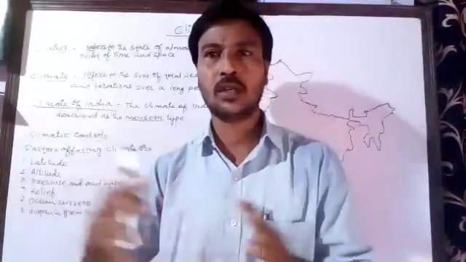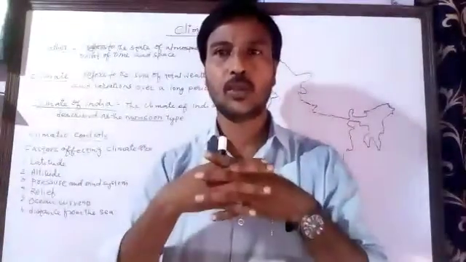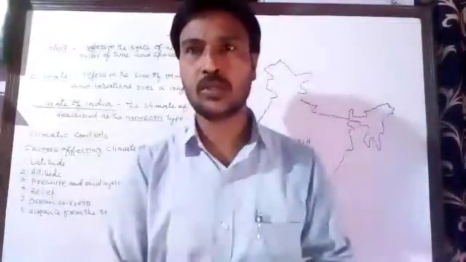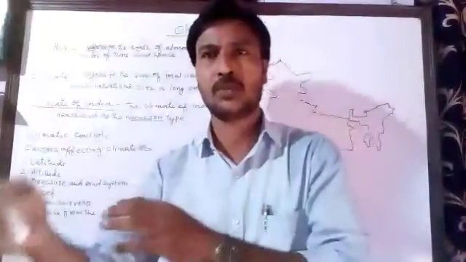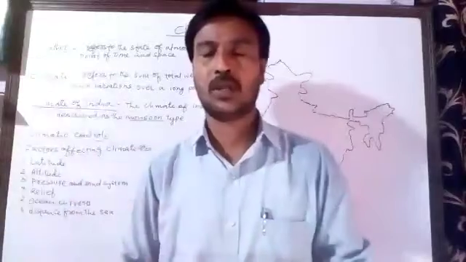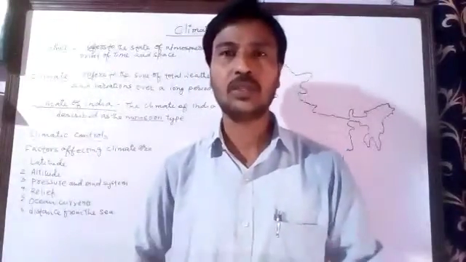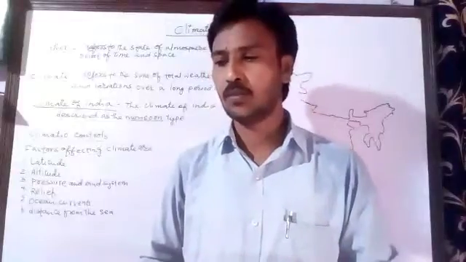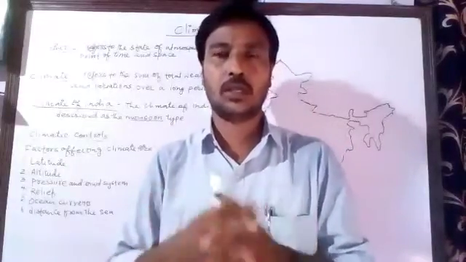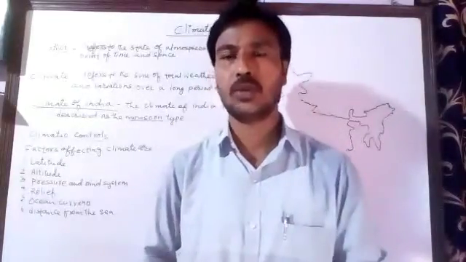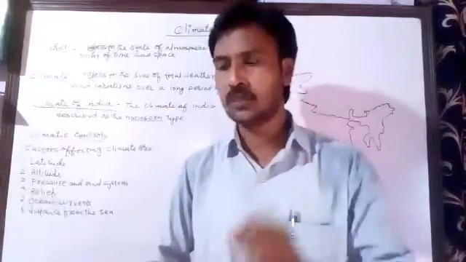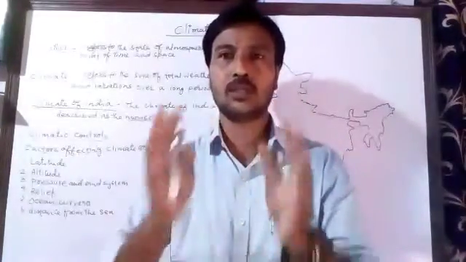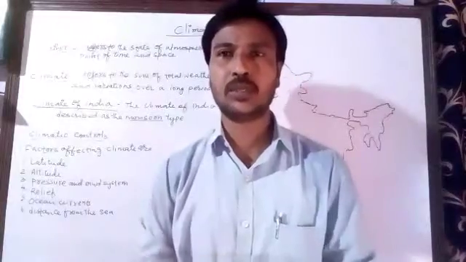Sometimes the wind blows from the southwest, whereas sometimes it blows from the northeastern parts. So when there is a seasonal reversal of the wind, they called it the monsoon climate, from the Arabic word mausim, which means season, because the climate of India is controlled by these monsoon winds.